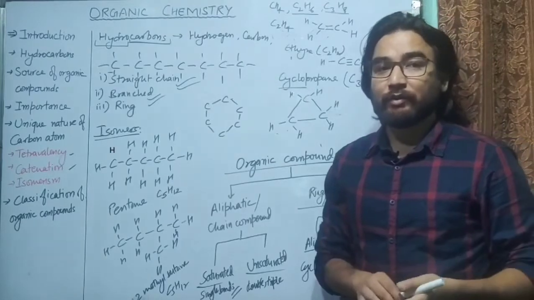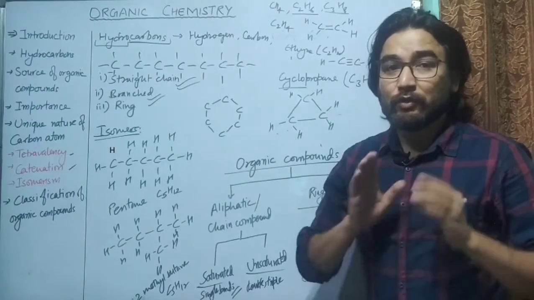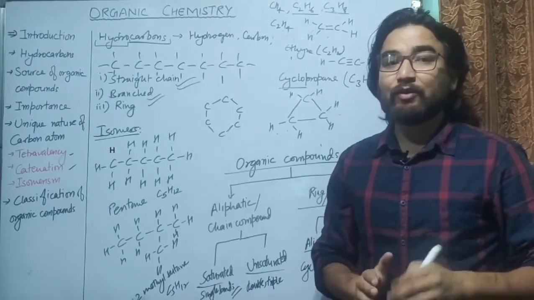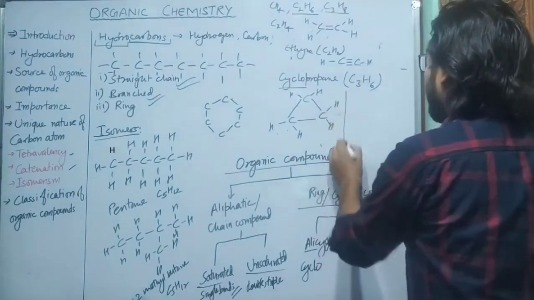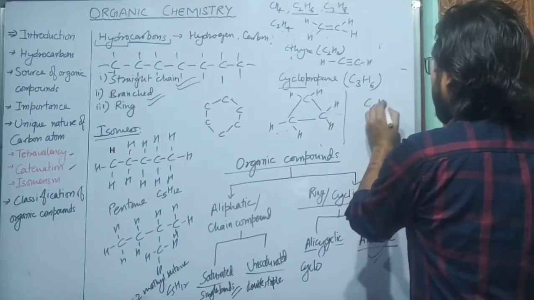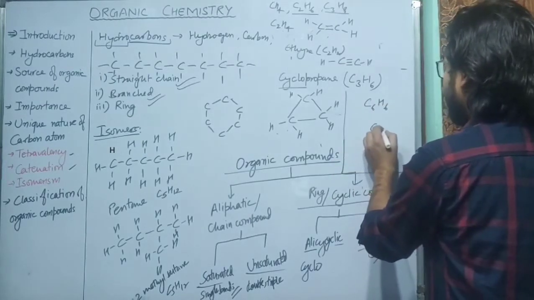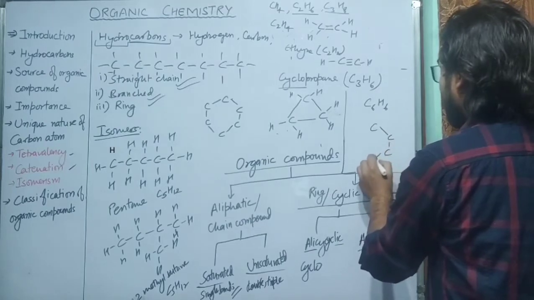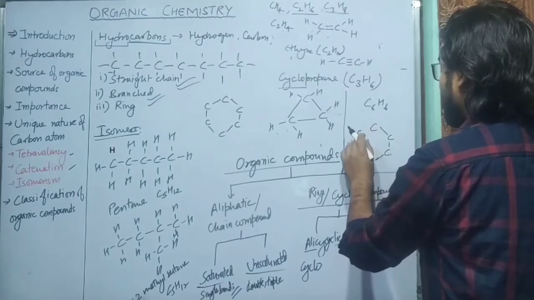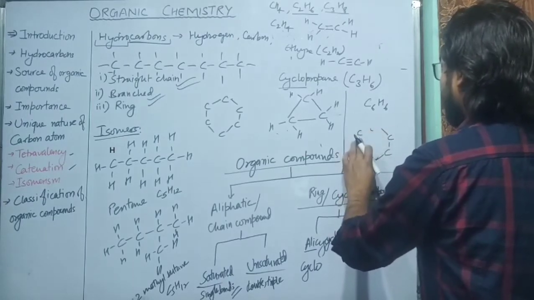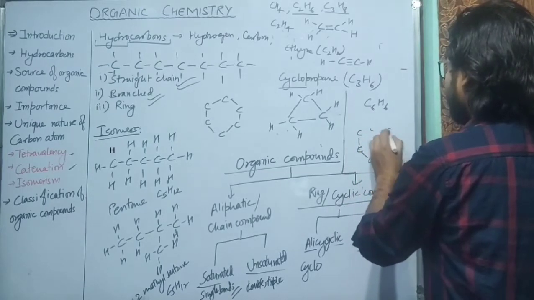The next is examples of aromatic compounds. In aromatic compounds, the most important compound is benzene. What is the formula of benzene? The formula of benzene is C6H6. And what is the structure of benzene? It is like this: one carbon atom, then another, third, fourth, fifth and sixth. So there is a ring structure in benzene.